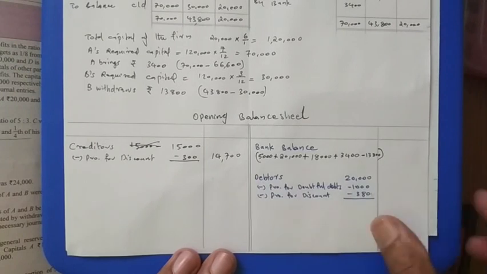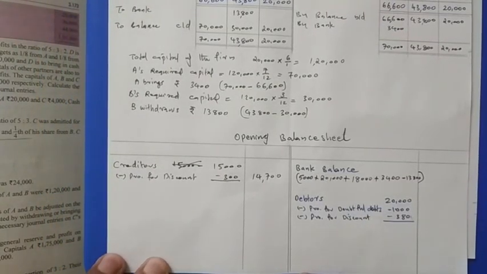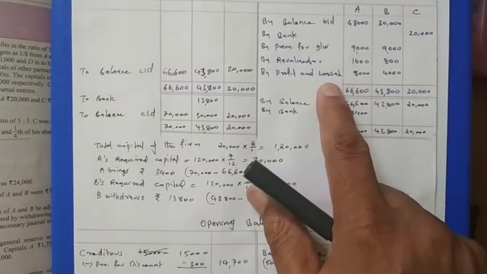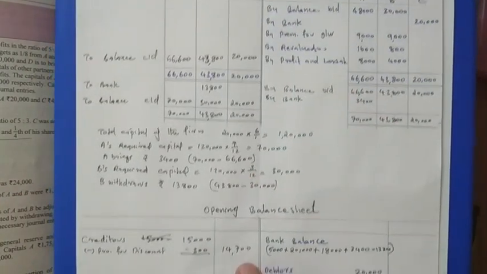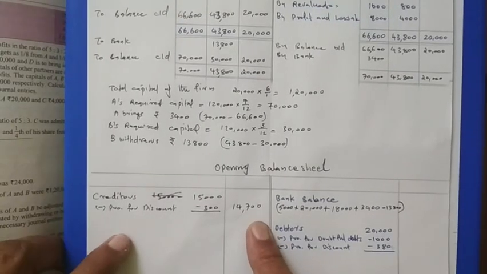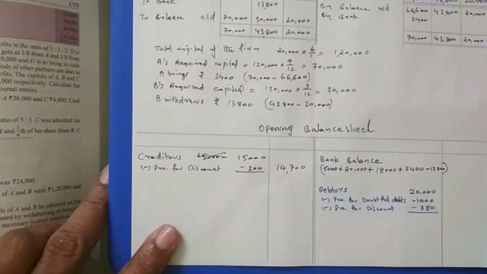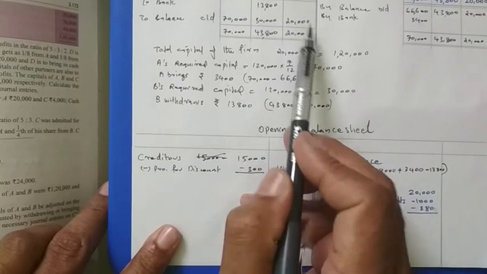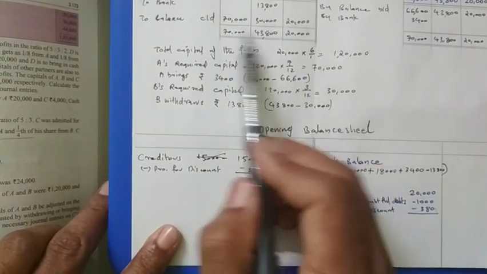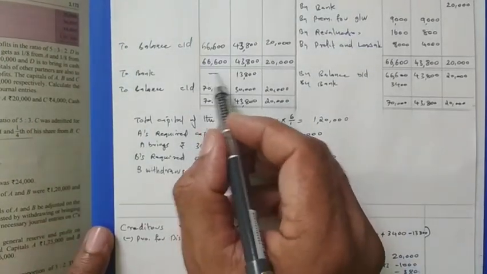And in the memorandum balance sheet we got one balance, that I told is the accumulated profit and loss account, that is already distributed in the old partners' capital, so that will not come here again. Then after that the capital accounts of all the three partners including the new partner are coming. Then you need to take this amount. This is their capital we made this much. Okay, so this is the answer of this question.